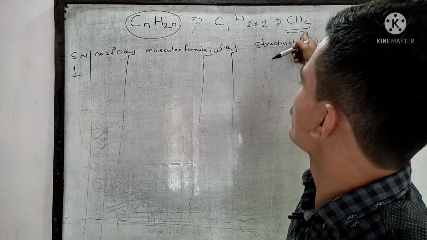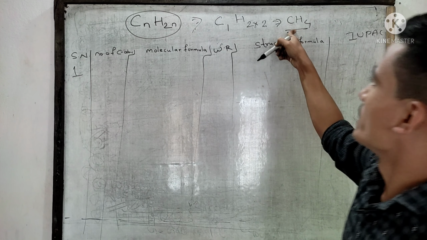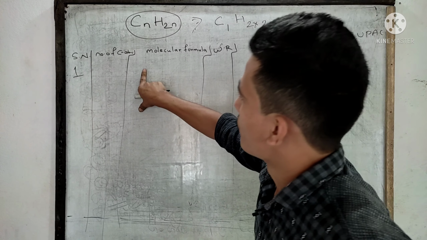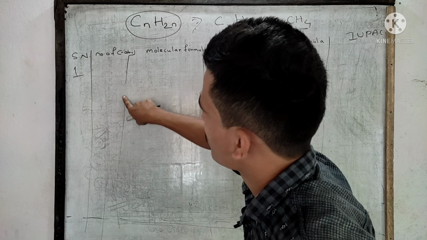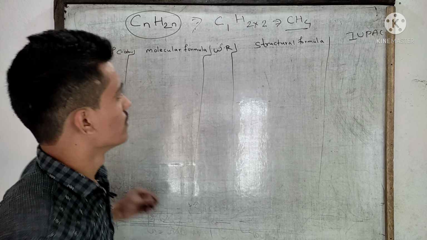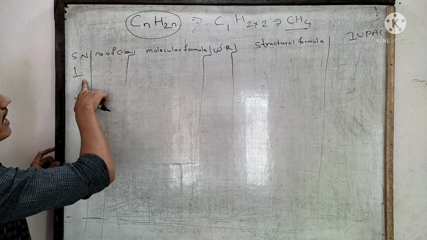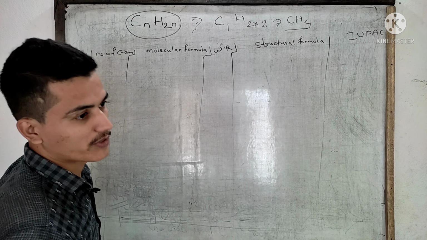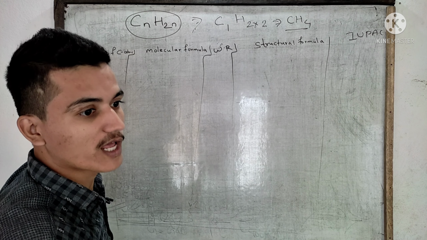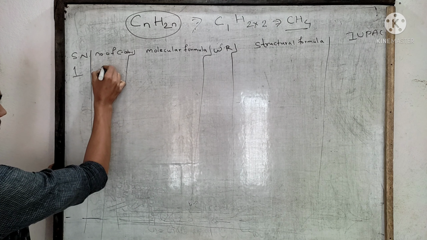It will become CH4. Okay, and this is alkane, not alkene. So the first member of alkene will not have 1 carbon atom. The first member of alkene will have 2 carbon atoms.